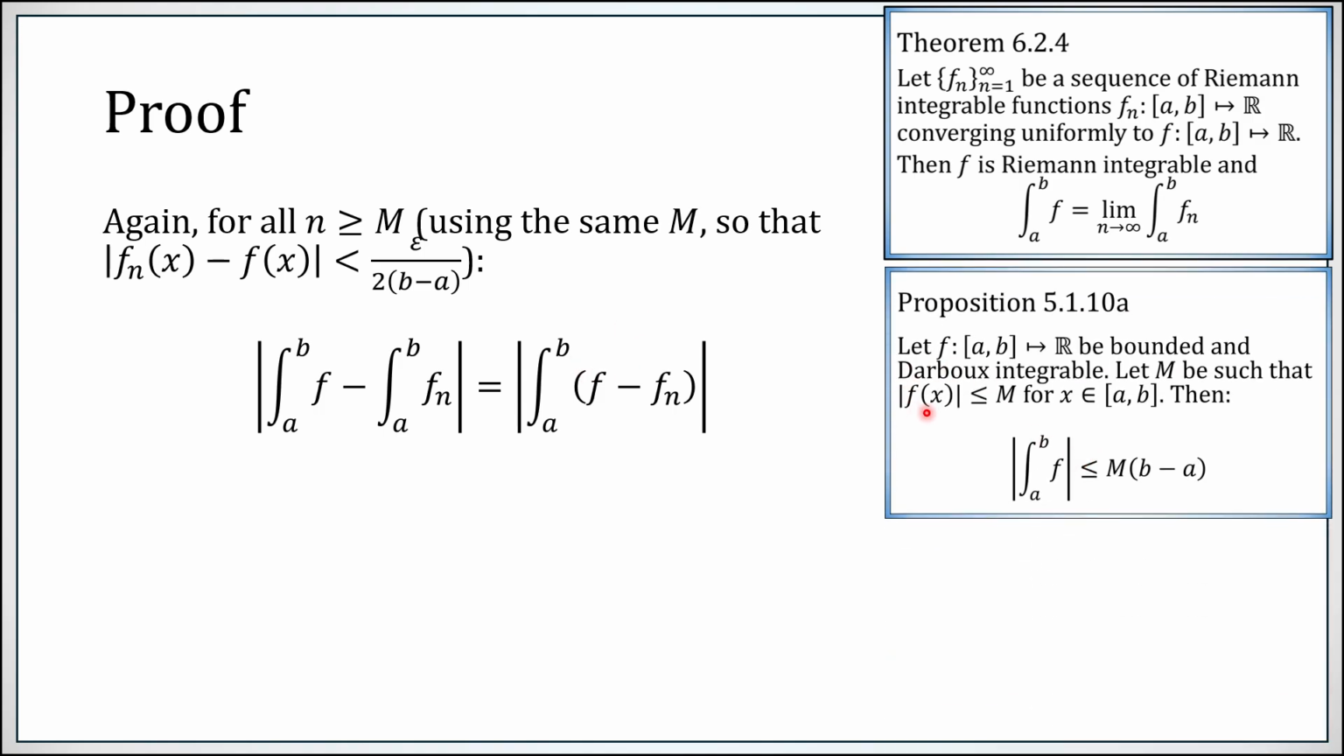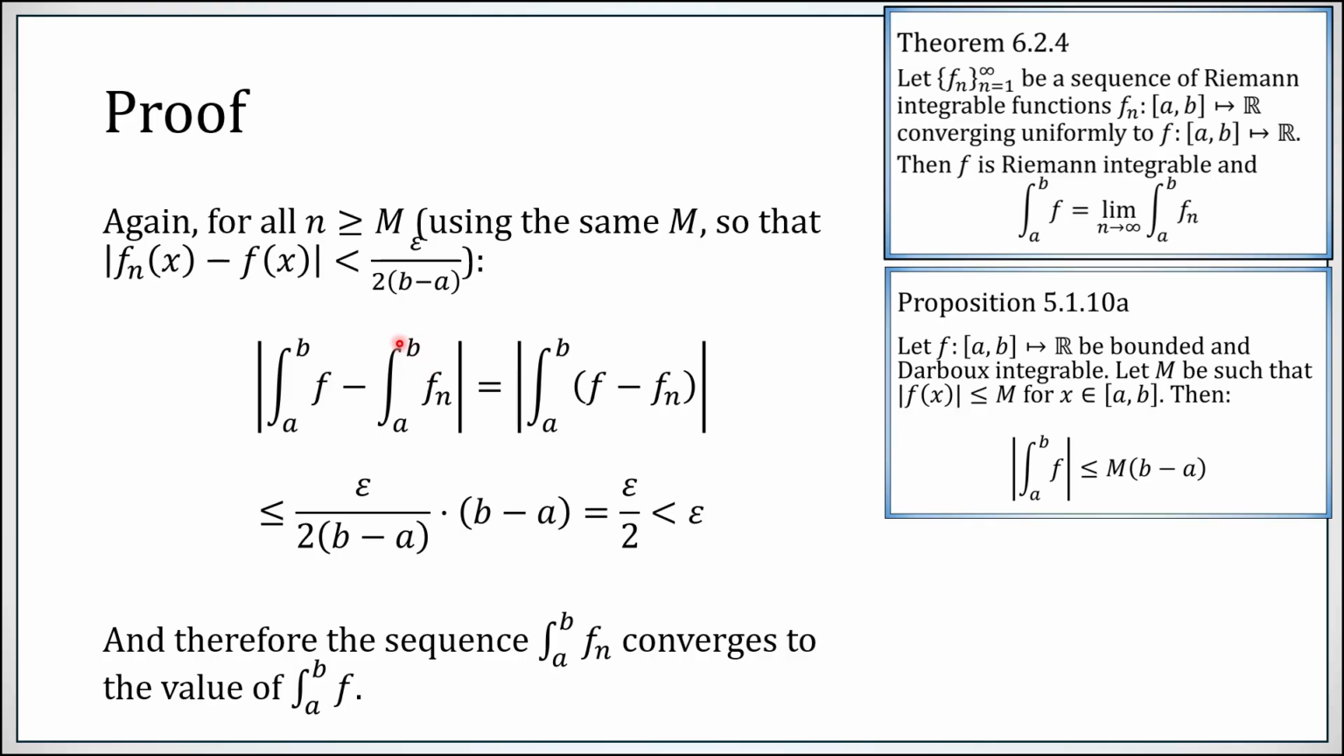If you have a function whose absolute value is bounded above by m, then the absolute value of the integral is no larger than m times the length of the interval. This parenthetical term is bounded above in absolute value by epsilon over 2 times b minus a. So this integral is no larger than epsilon over 2, which is definitely less than epsilon. So this term changes value as n goes to infinity, but as n goes to infinity, eventually this distance is less than epsilon, so these must be converging to whatever number this is. And that's the final claim of theorem 6.2.4.